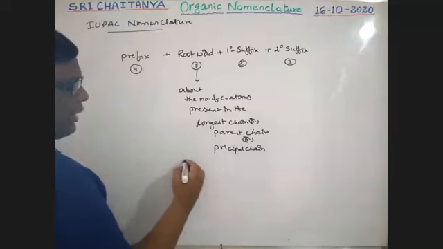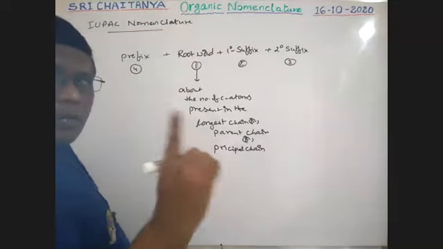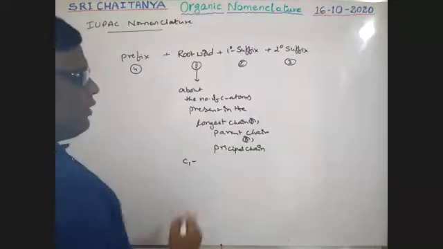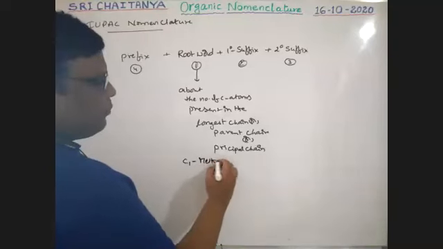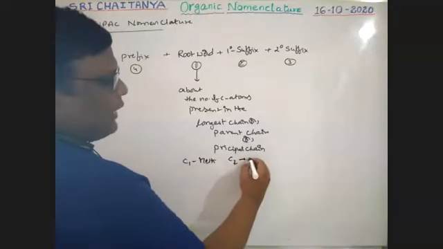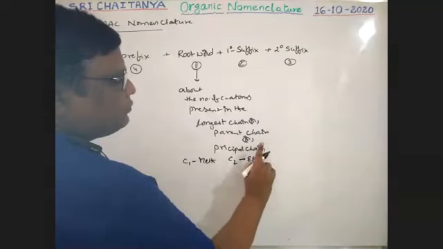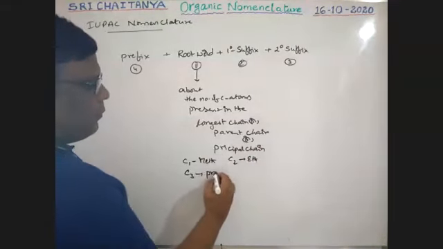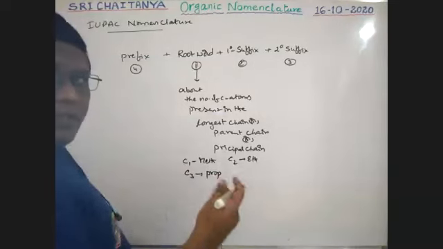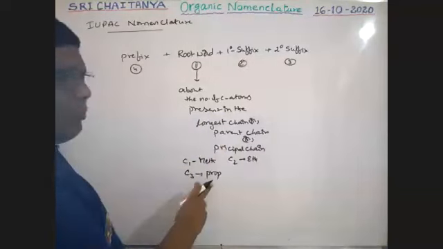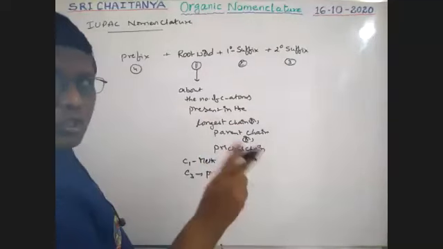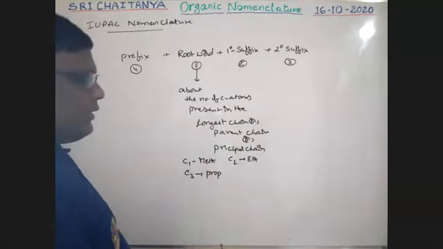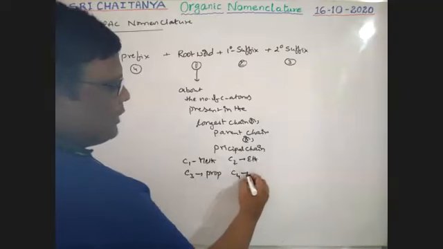If only one carbon atom is present in the longest chain, the word used is meth. If 2 carbons are there, that is eth. 3 carbons, that is prop. These are the root words, boys. If the chain contains 3 carbons, prop. 2 carbons, eth. All those you completed in your 10th class. Next, 4 carbons, but.